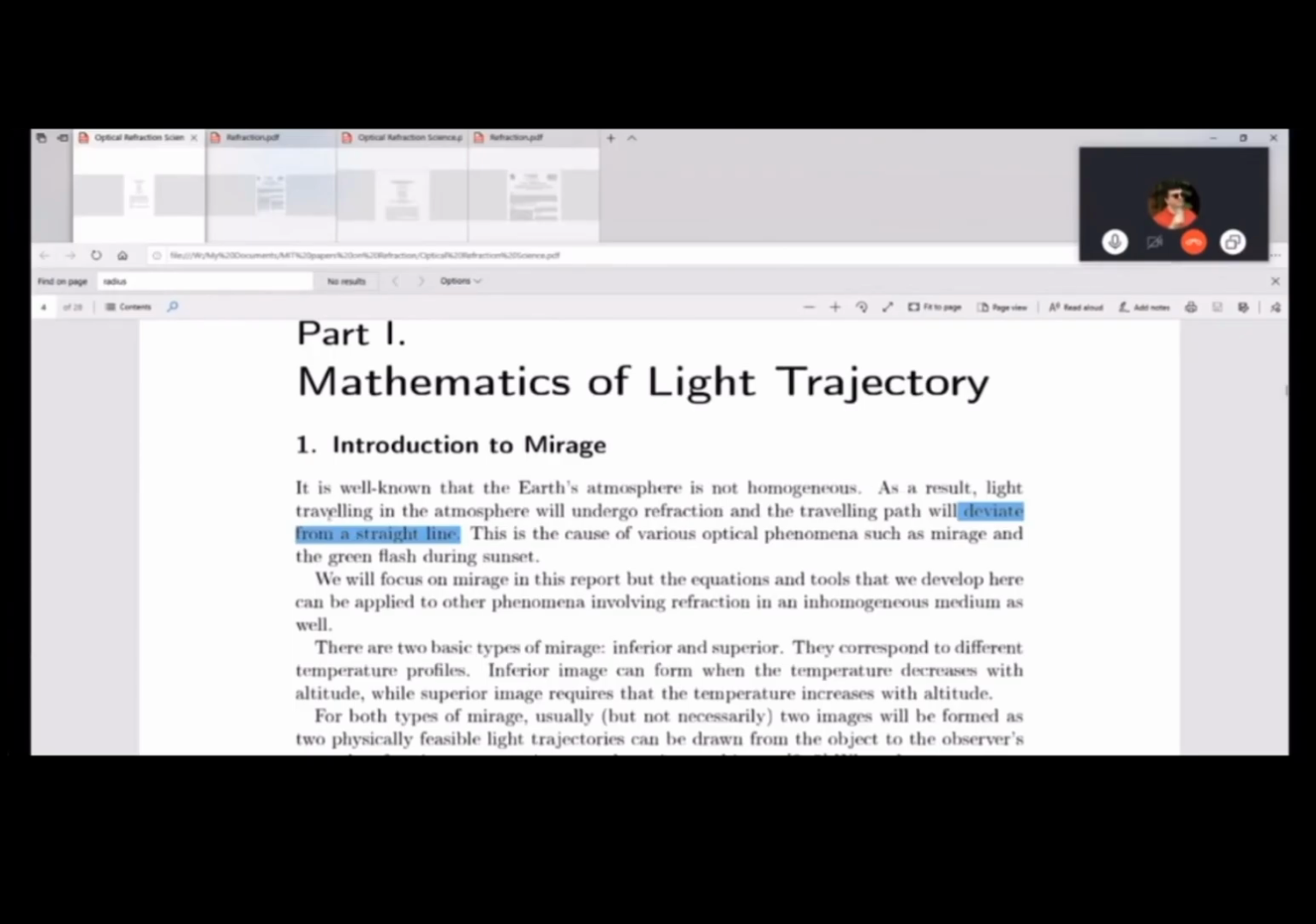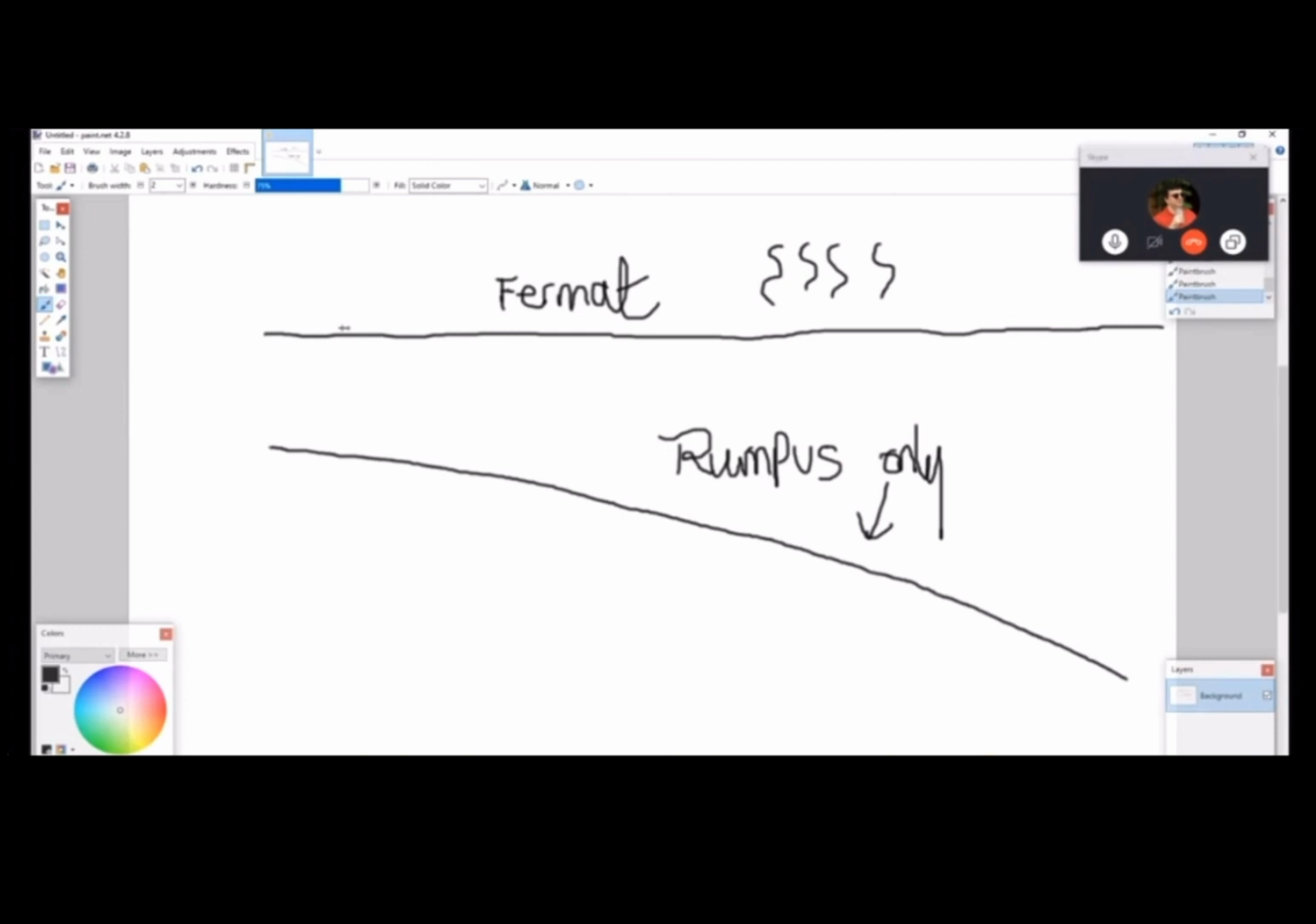As a result, light travelling in the atmosphere will undergo refraction, and the travelling path, and this is the key bit, will deviate from a straight line. It doesn't say follow a curved path. But Anthony, you don't seem to understand basic English. Something that's not a straight line can be any shape that isn't a straight line. I'll do it again. A 5-year-old would understand this. This is a deviation from straight, Rumpus. They're both deviating from straight. None of the lines you've got on there are straight. They're all deviating from straight. Anthony, a deviation from a straight line is anything that's not a straight line. No.